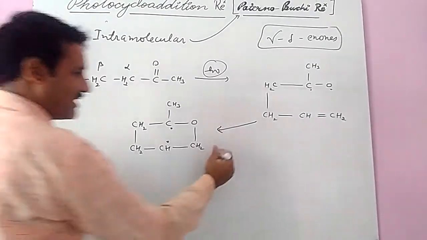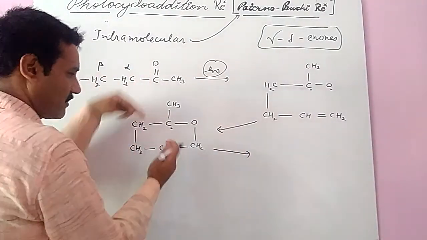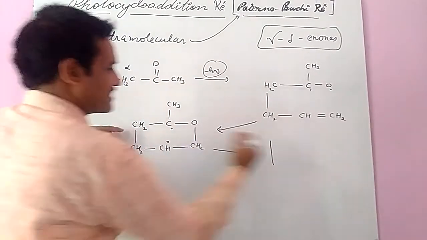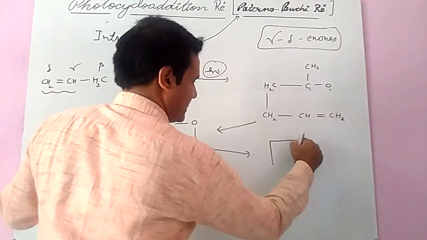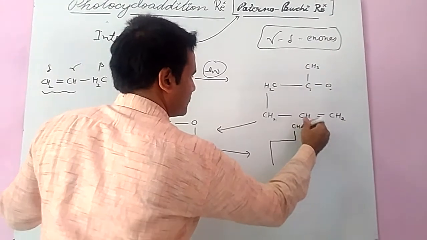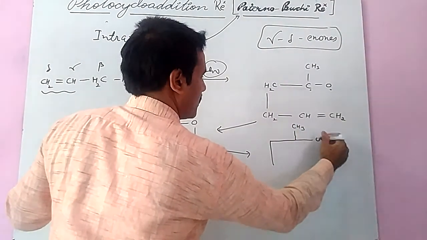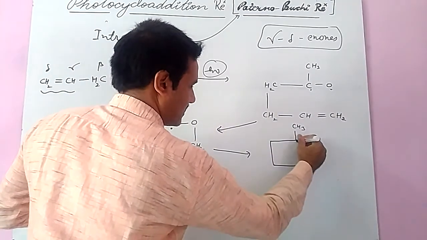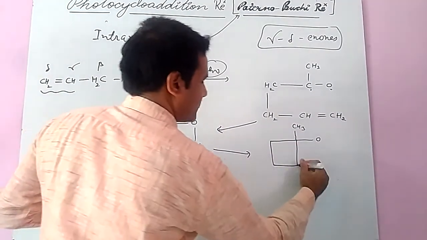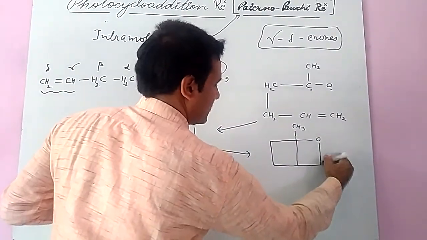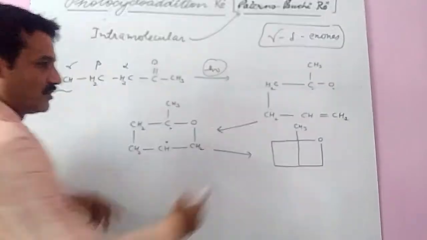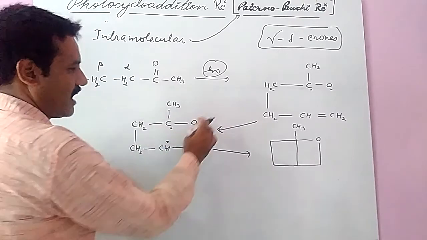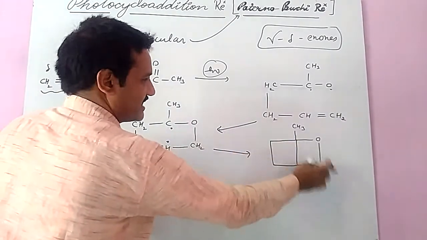The major possibility is that only a single product is formed after the combination of these. This is CH2 and CH2, then C with CH3 attached, here O, and this CH2 attached to CH like this. This is the product.